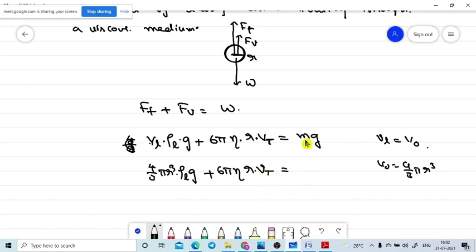What is the mass? Sorry, I wrote it wrongly. Let me correct it. The density of the object is equal to mass of the object divided by volume of the object. So mass of the object is equal to density of the object into volume of the object. As the object is spherical, mass is density of the object into 4 by 3 pi r cubed, into g. Is there any issue up to now?